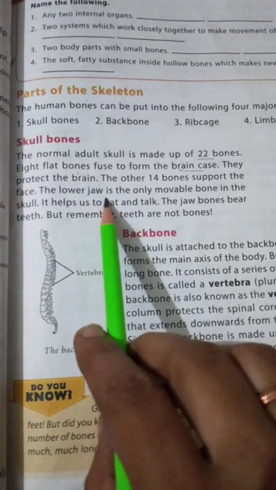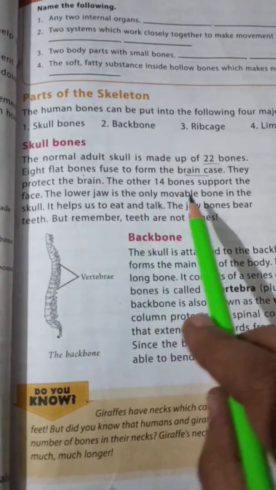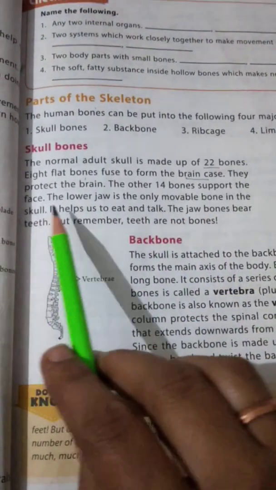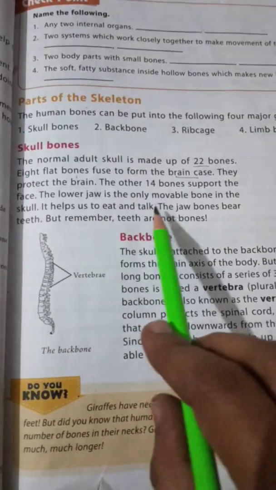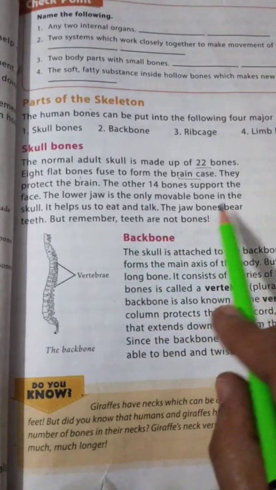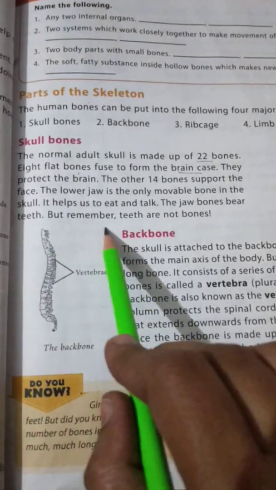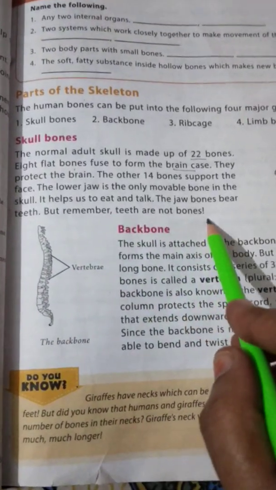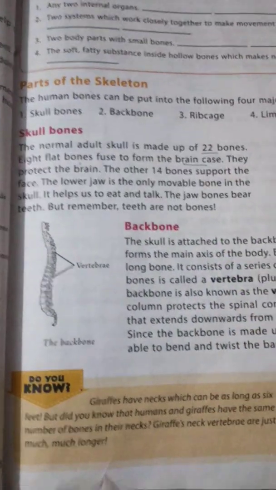The lower jaw is the only movable bone in the skull, and it helps us to eat and talk. The jaw bones bear the teeth, but remember that these teeth are not bones, right? So we will continue in the next video.